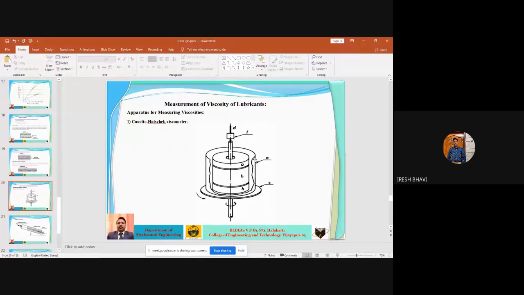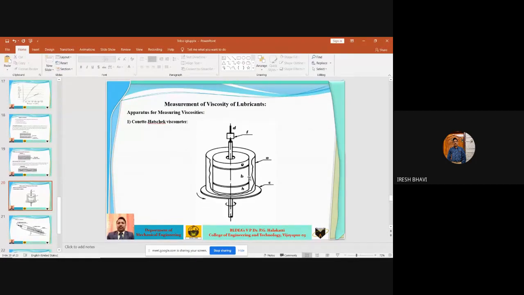So what happens? When you rotate the outer cylinder, meaning when you rotate this shaft or this table C, outer cylinder A will start rotating. And because of the viscosity of the lubricating oil present between cylinder A and cylinder B, that lubricating oil will make B also rotate. When A starts rotating at very high speed, B will also rotate, but at some small angle.